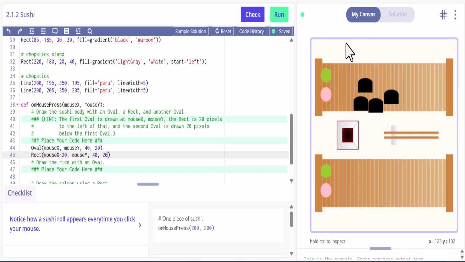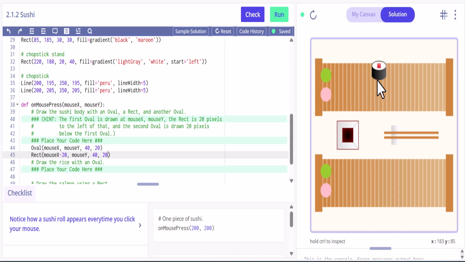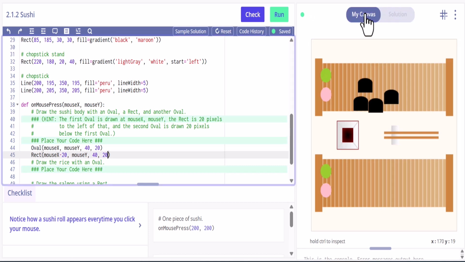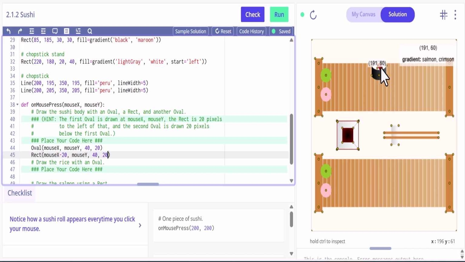No. Let's go back and look at this. I don't think that's going to work. I think we're going to need... There we go. There's a gradient there too. Okay, so black and dim gray. Okay, so let's do that here.